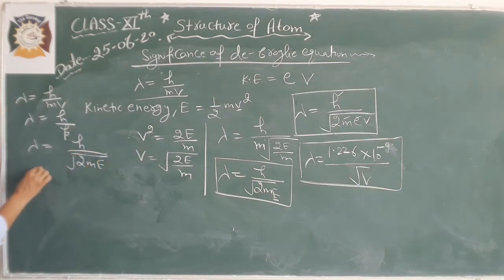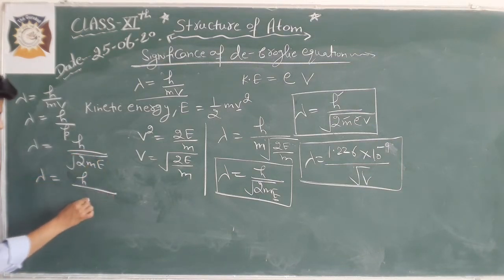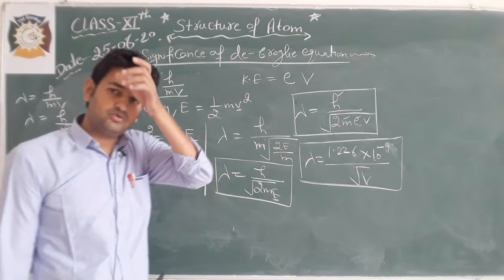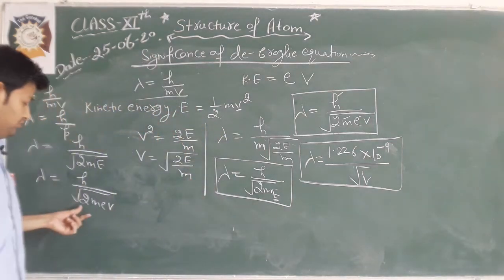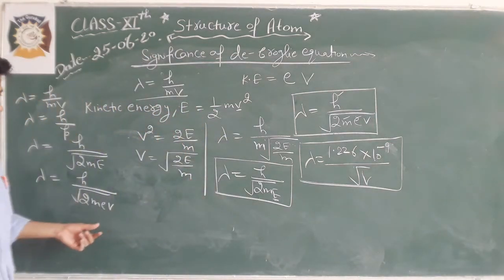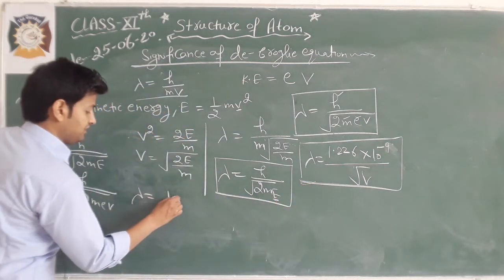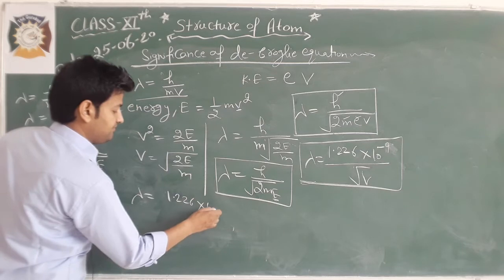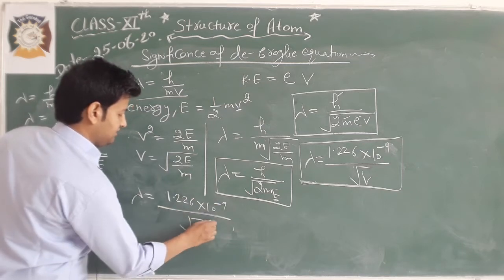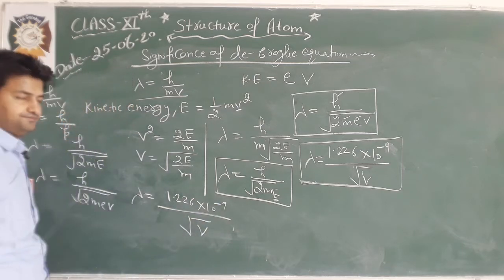And another relation is lambda is equal to h by 2m e into v. In some books it is also equal to q into v. Lambda is equal to h by 2m q into v. And the last relation from here, lambda is also equal to 1.226 into 10 to the power minus 9 by under the root of potential.